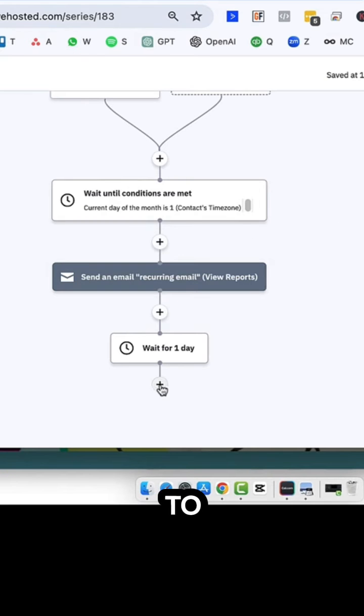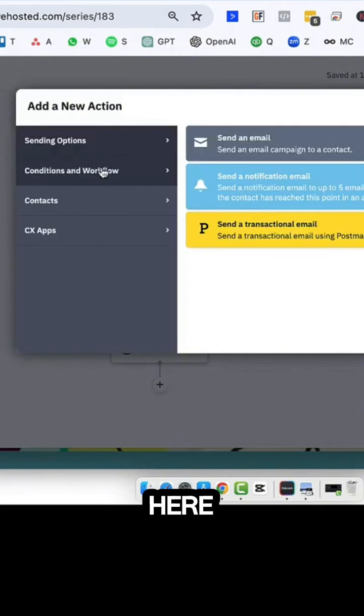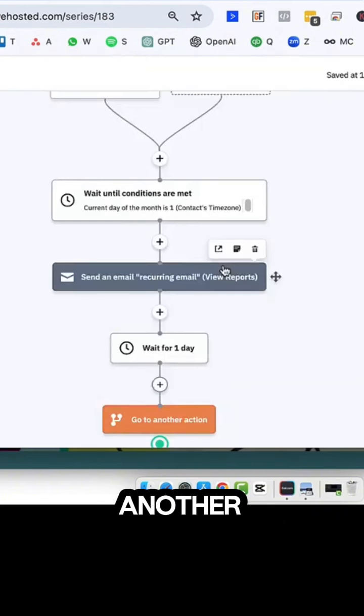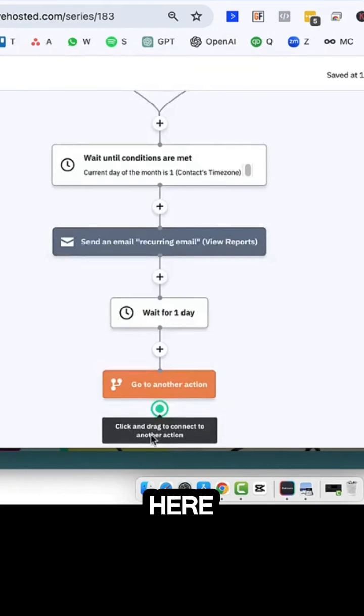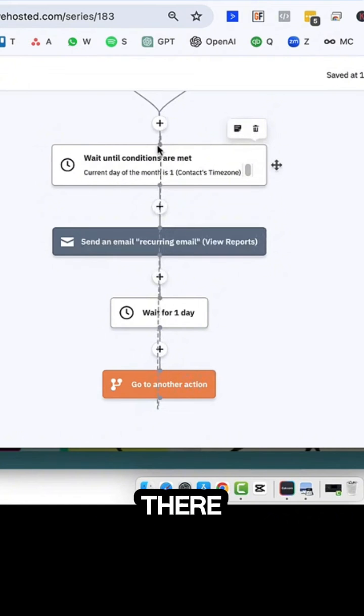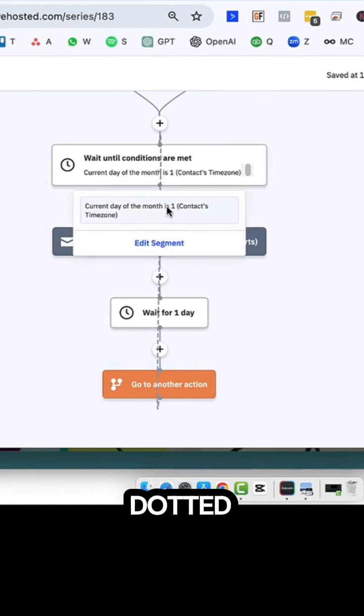So now what we need to do is click on this little button here. In the conditions and workflow, we want to click on go to another action. Then at the bottom here, you'll see you've got a click and drag to connect this to another action. So basically we just want this to loop back round. So get your cursor into the little green blob, and then we're going to pull it so that that arrow and that blob meet up with that grey button there. So now we've got this kind of dotted line that is linking that background.